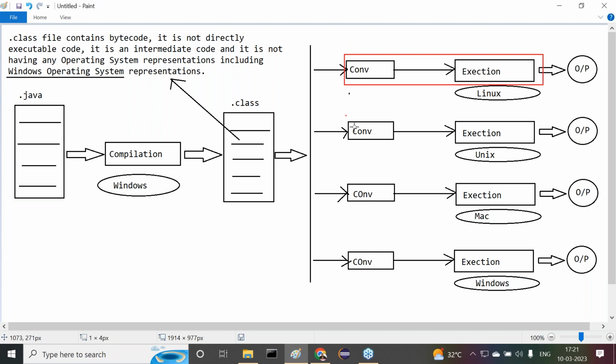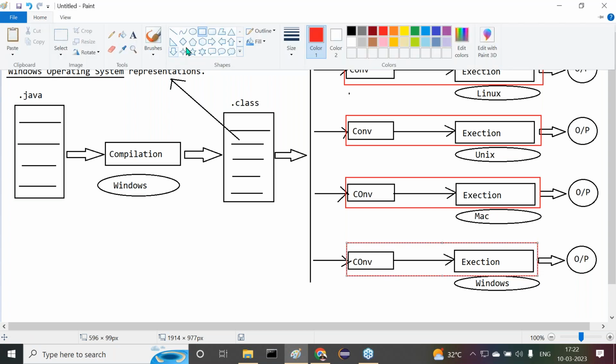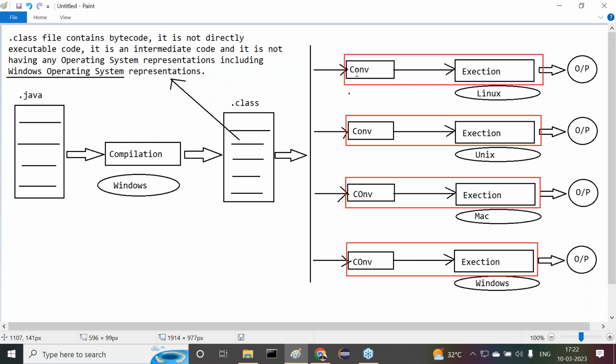In all the cases, conversion and execution both are provided by Sun Microsystems in a single device, in a single component.